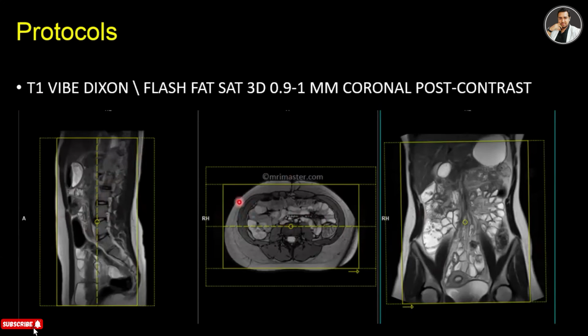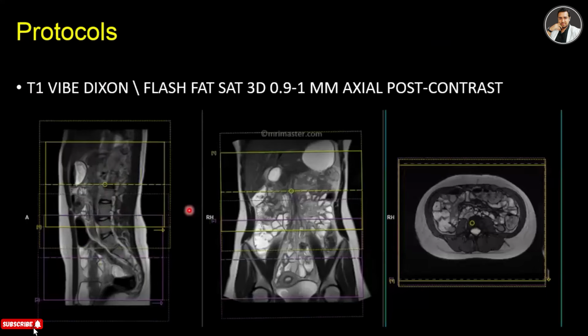Actually, the planning is a copy from the previous one, and you have to take also T1 Vibe Dixon axial sequences, upper abdomen and lower abdomen.